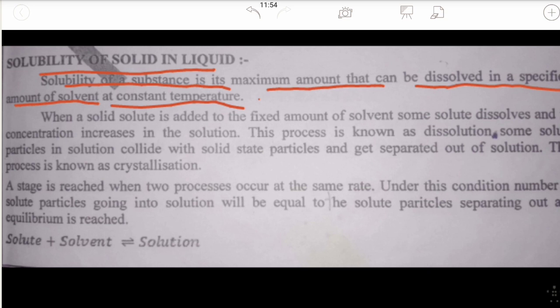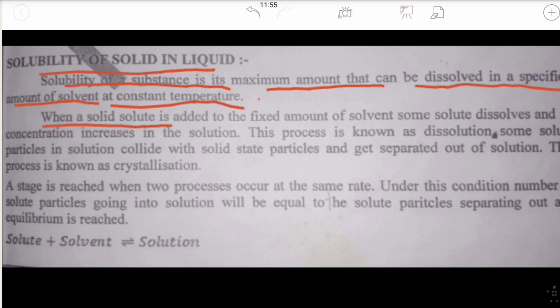When you take 1 liter of water and dissolve sugar in it, the limit up to which it can dissolve at a constant temperature is known as solubility.